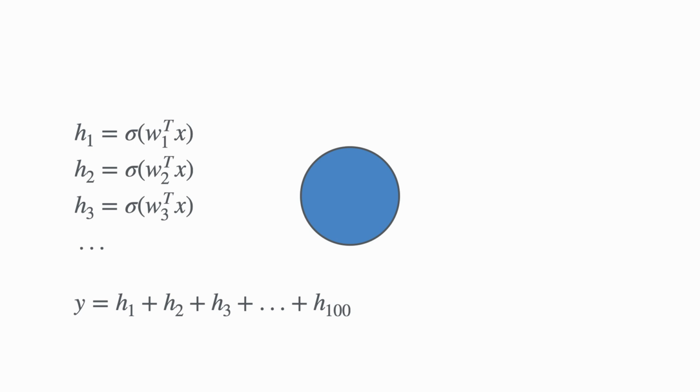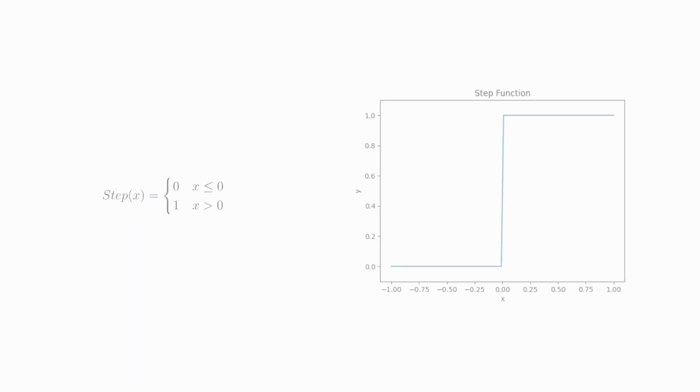There's, however, one problem, and it has to do with the shape of the step function. Notice the step function is quite flat, so the derivative of the step function is 0 everywhere except at 0, where it's undefined. So if we try to use gradient descent to optimize our model parameters, gradient descent would simply get stuck, as it can't tell in which direction the loss decreases. So the step function is not a good choice.